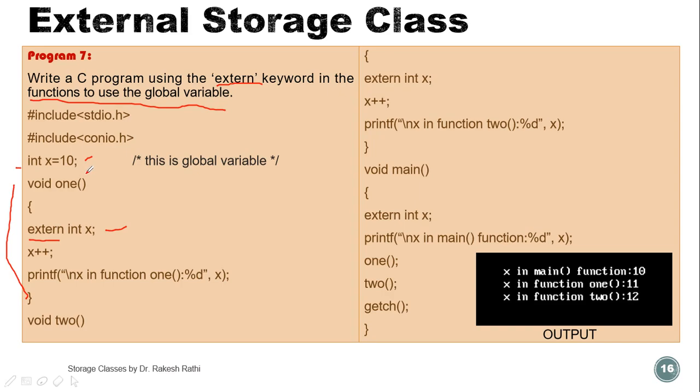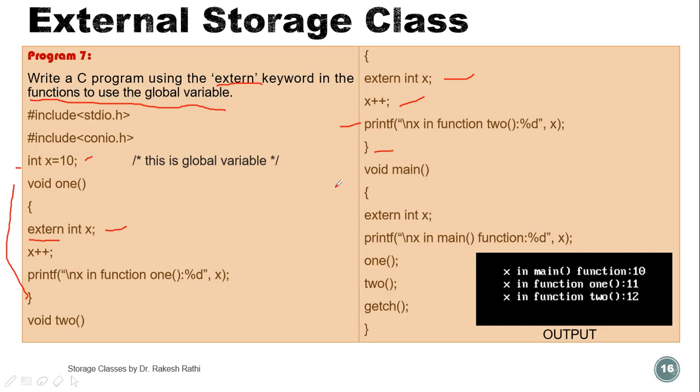Initially we have initialized the value of x as 10. Then this is user defined function 1. Again we have user defined function 2. In this again we have declared extern int x, x plus plus. Then printf function 2 value of x. This is the end of the 2 user defined functions.